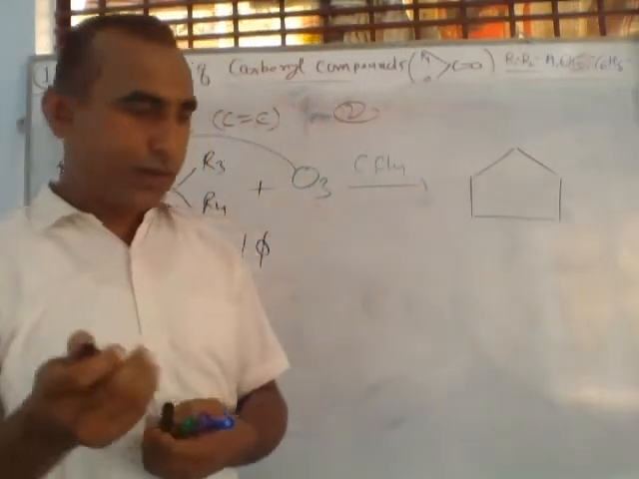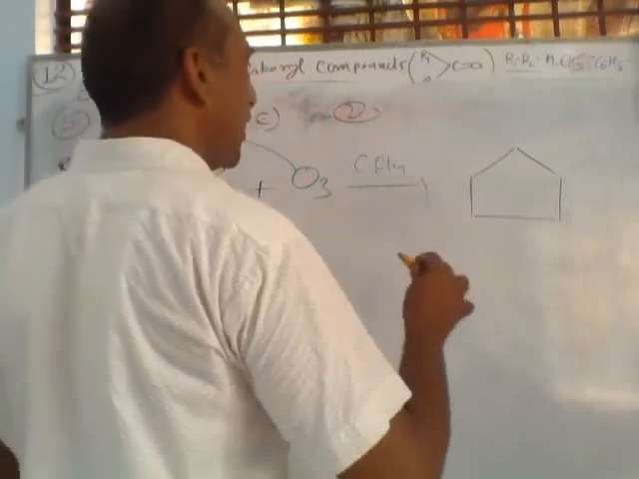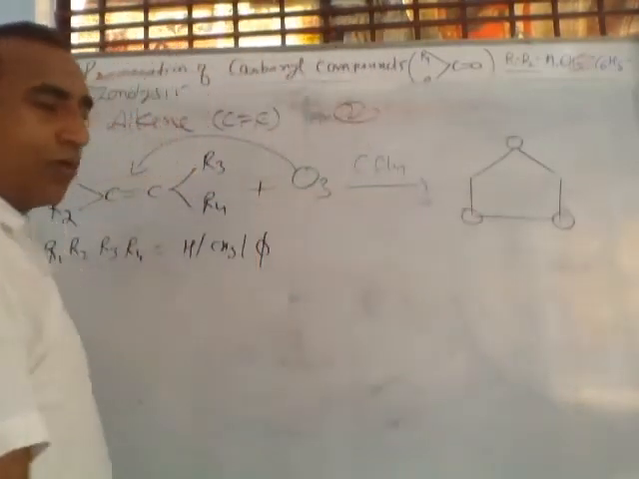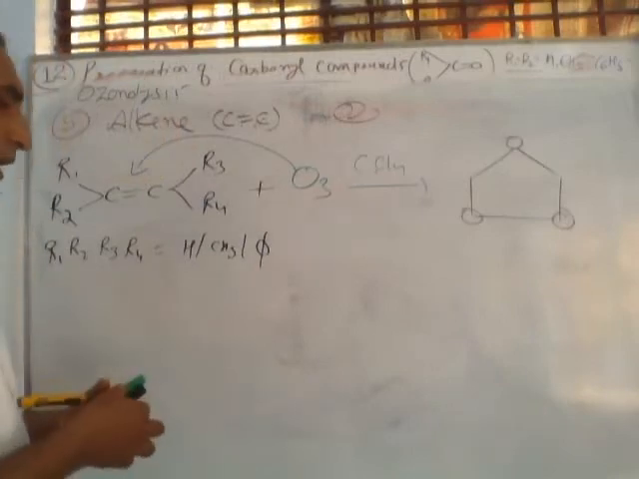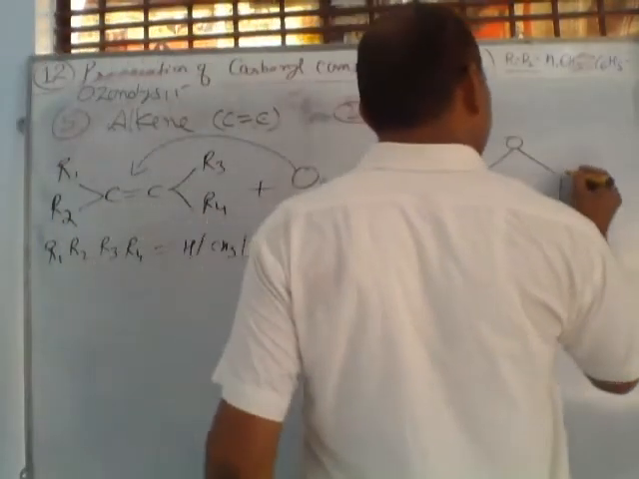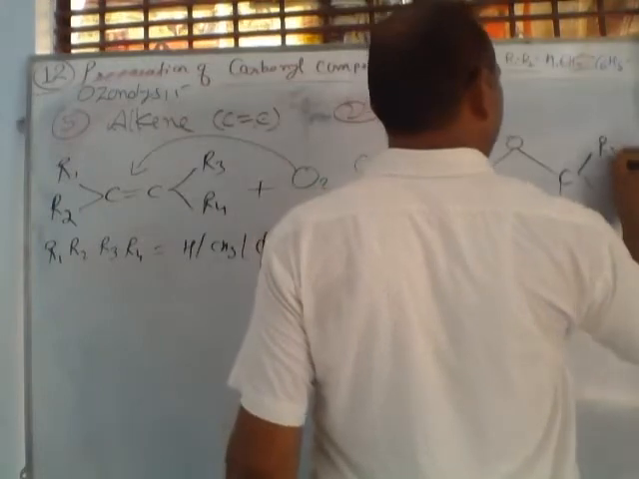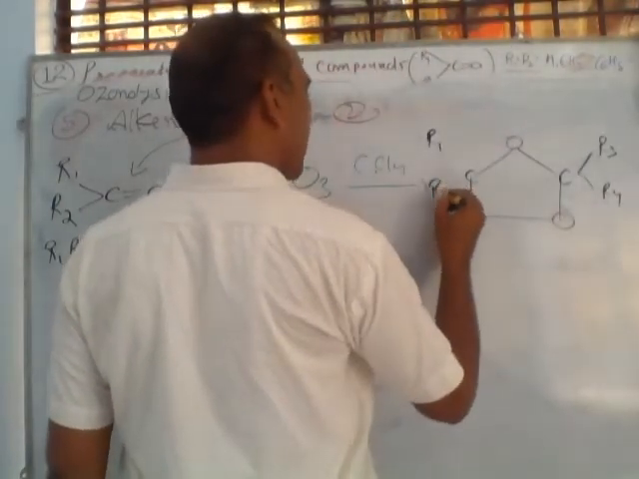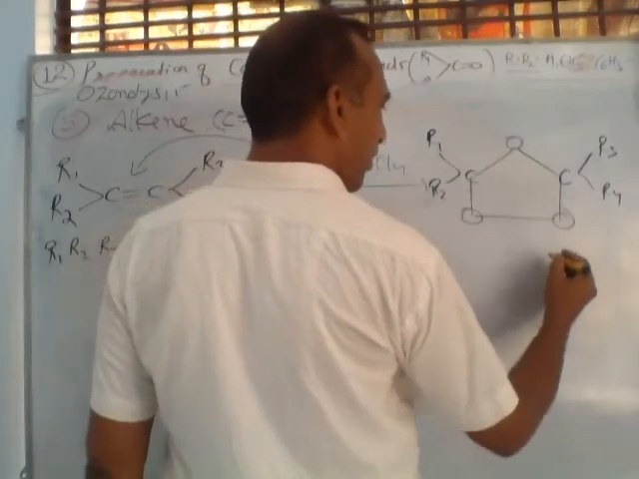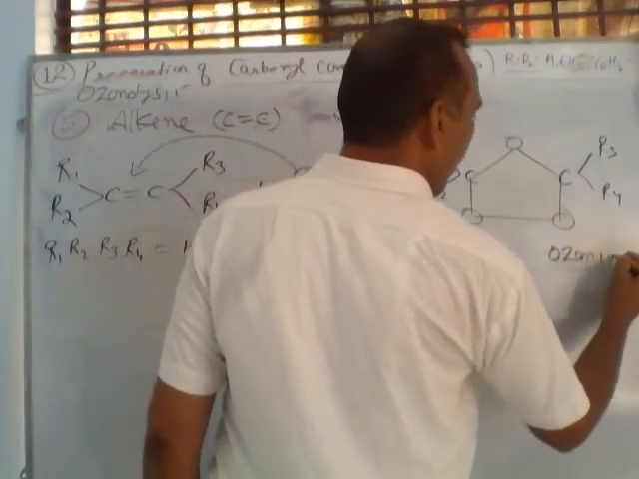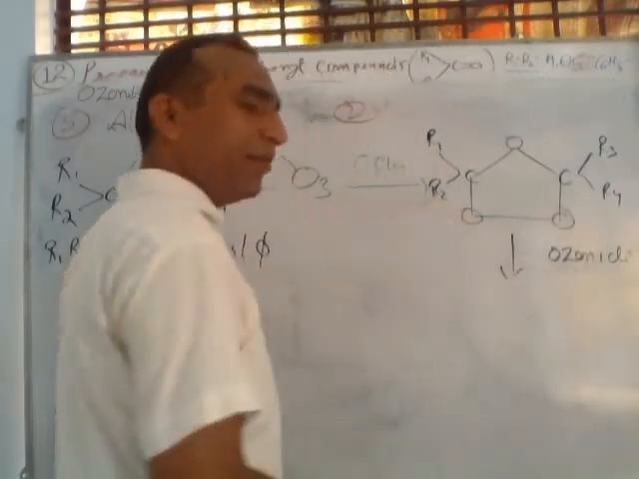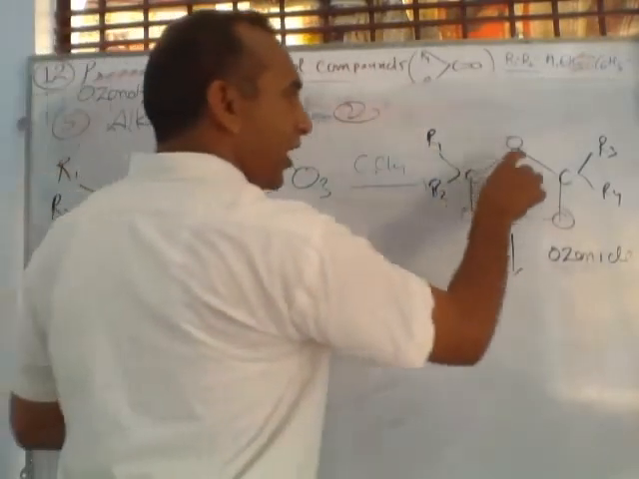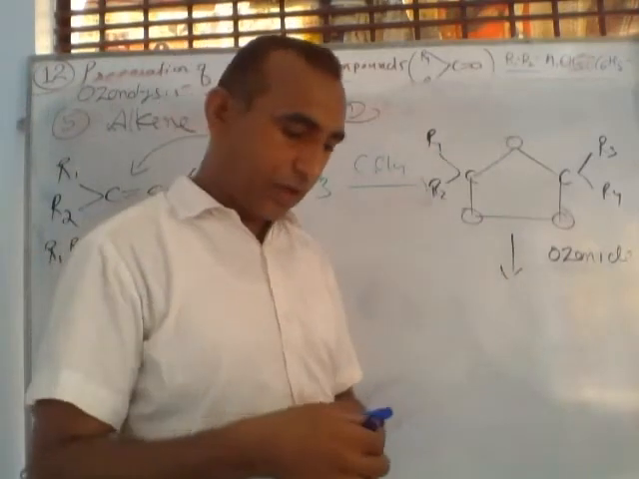What is this? Listen. Here, these are three oxygens, obtained from ozone. And here C having R3, R4, and here again C having R1 and R2. So this type of compound is called an ozonide compound, formed as an intermediate. Ozone attacks the alkene and this type of ozonide compound is formed.